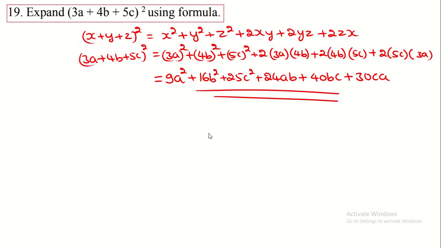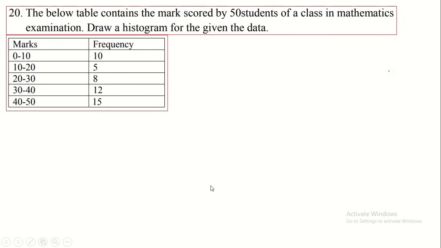So we are moving to the next question. The below table contains the marks scored by 50 students of the class in a mathematics examination. Draw a histogram for the given data. Here for 0 to 10 there are 10, 10 to 20 there are 5, 20 to 30 there are 8, 30 to 40 there are 12, and 40 to 50 there are 15.